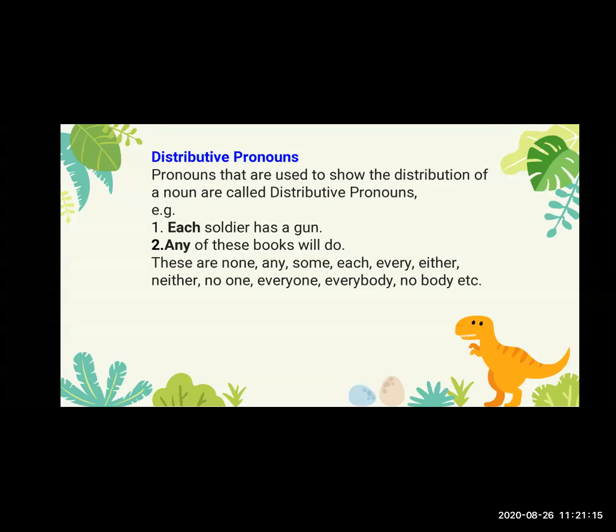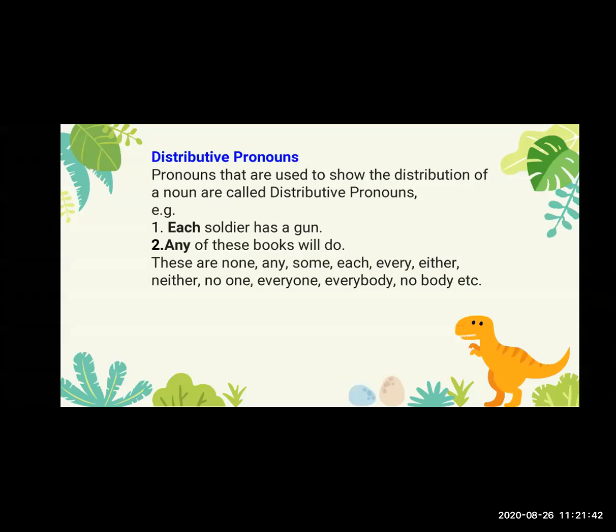Each soldier has a gun. Here in this sentence, each is a pronoun, and each soldier means every soldier has a gun. So each is showing the distribution of the soldiers.